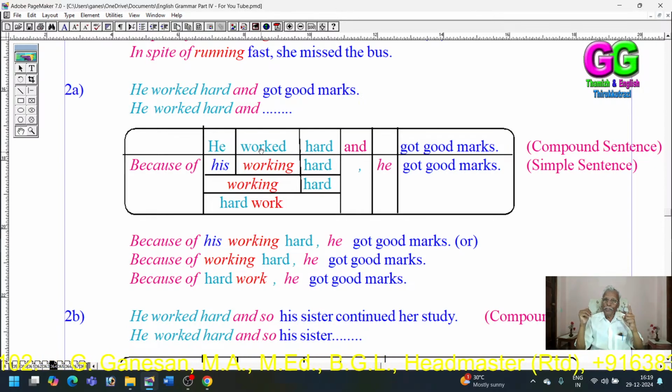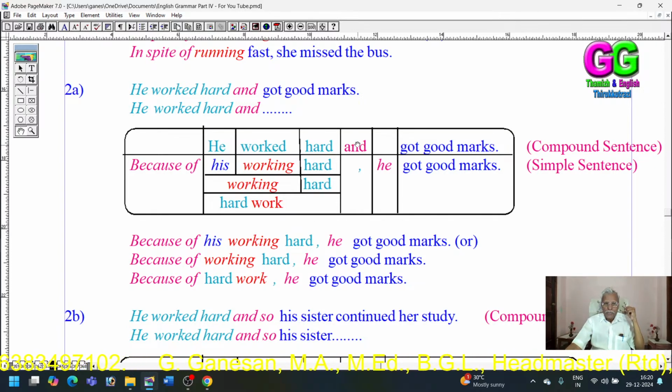When the present participle is used, the adverb should be placed after it. When the noun is used instead of the present participle, the adverb should be placed before it. So, "hard work." We can say "he is working hard," "working hard," or "hard work." In three ways we can frame the sentence.